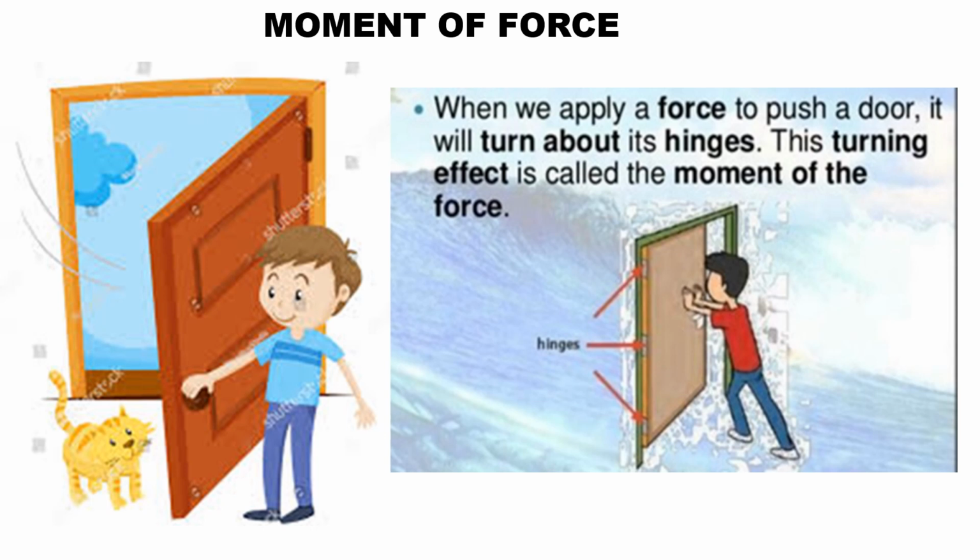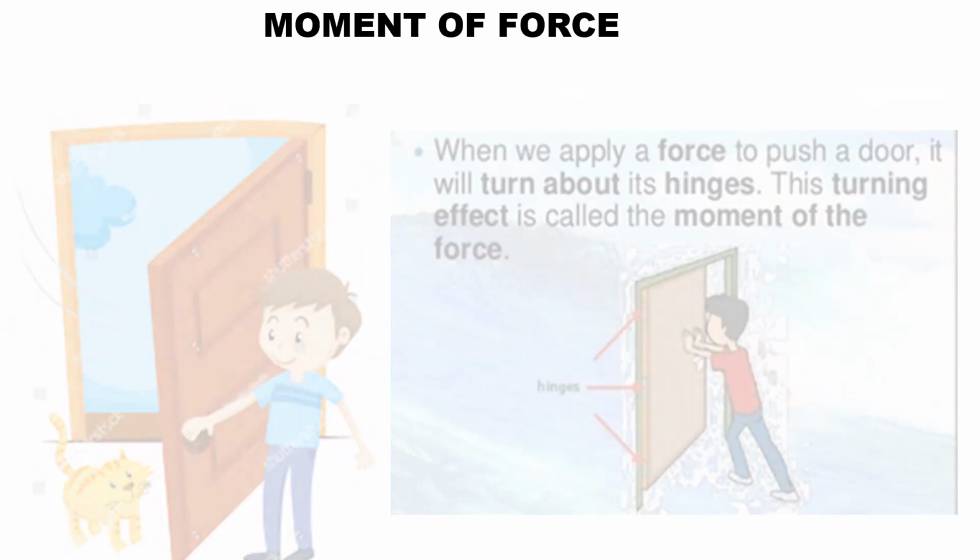So when we apply force on an object which is free to move, it will move in the direction in which you have applied the force. But when you apply force on an object which is not free to move, which is fixed about an axis, it will not move in a linear manner, but it will rotate, or it will produce a turning effect. So this turning effect is called moment of force.